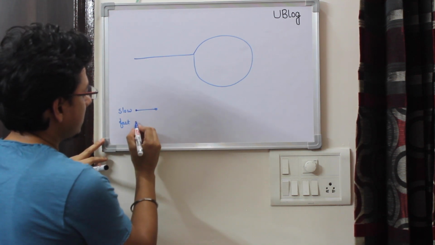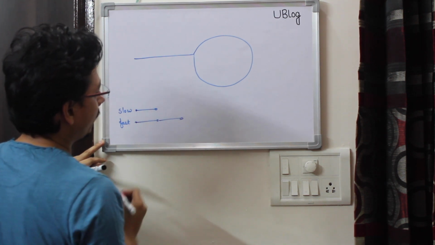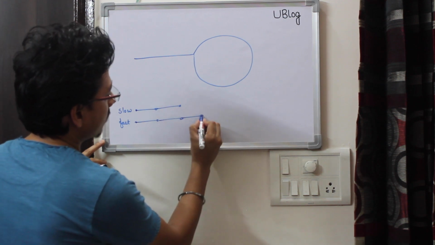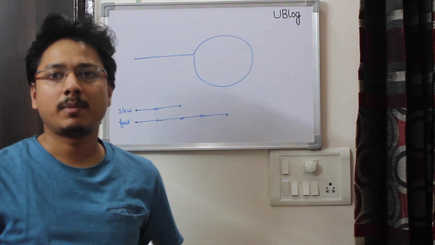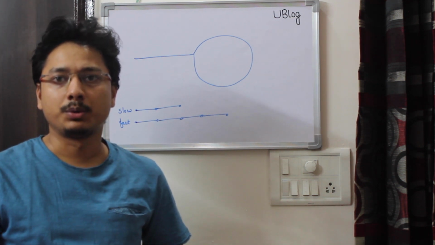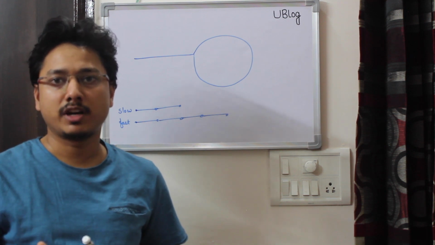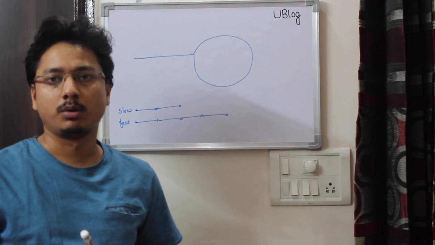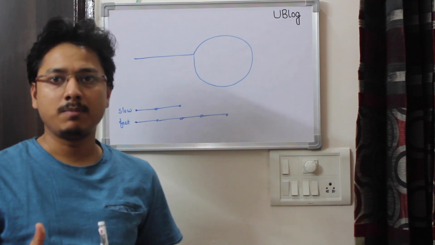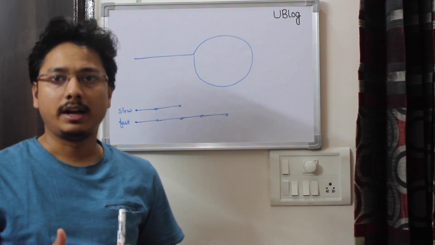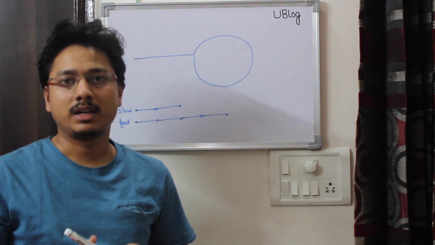At every step, I move the slow node by one and the fast node by two. Using this approach, I'm sure that the first node to enter the loop will be the fast node, because the fast node is moving faster than the slow node. So my fast node will enter the loop first, and then after some time my slow node will also enter the loop. Let's see what happens when the slow node enters the loop.